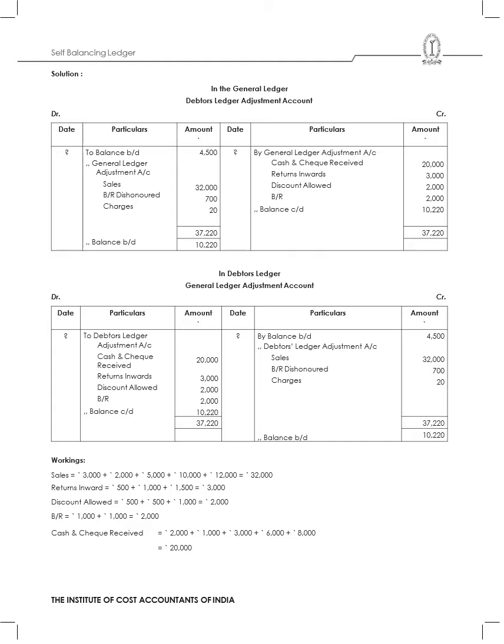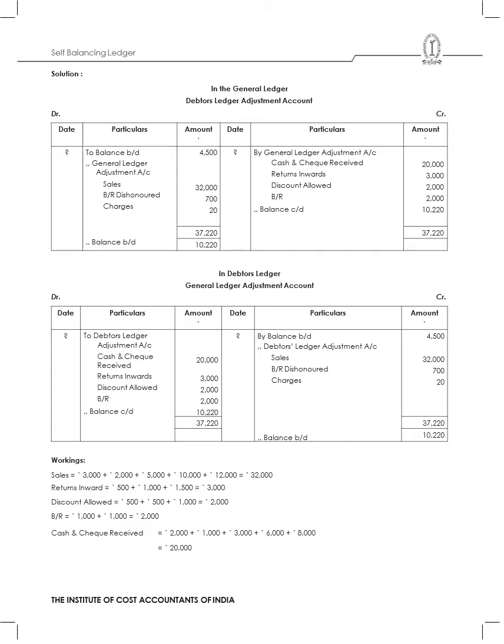So my sales is equal to 3000 plus 2000 plus 5000 plus 10,000 plus 12,000, which is 32,000. Then I have returns inwards 500 plus 1000 plus 1500, which is nothing but 3000. Then I have got discount allowed. So discount allowed is how much? 500 plus 500 plus 1000, which is nothing but 2000. Then I have got bills receivable, which is 1000 plus 1000 is equal to 2000. Then I have cash and cheque received, 2000 plus 1000 plus 3000 plus 6000 plus 8000, which is 20,000. So all these transactions I'll make. Then I'll prepare my debtors ledger adjustment account and general ledger adjustment account.